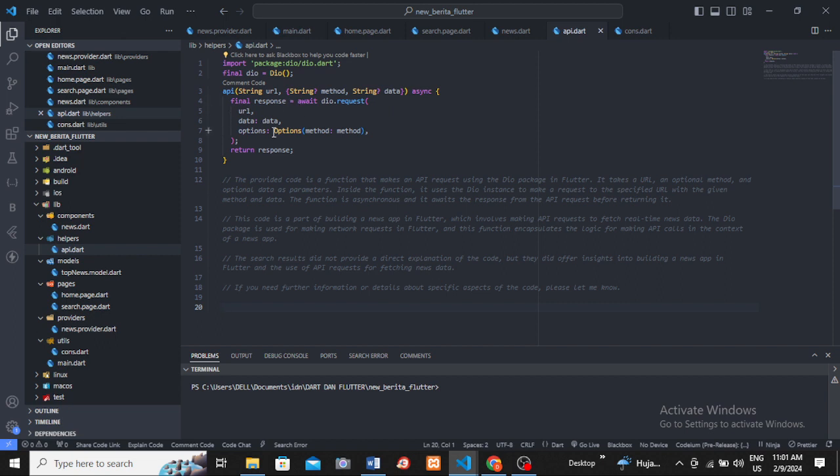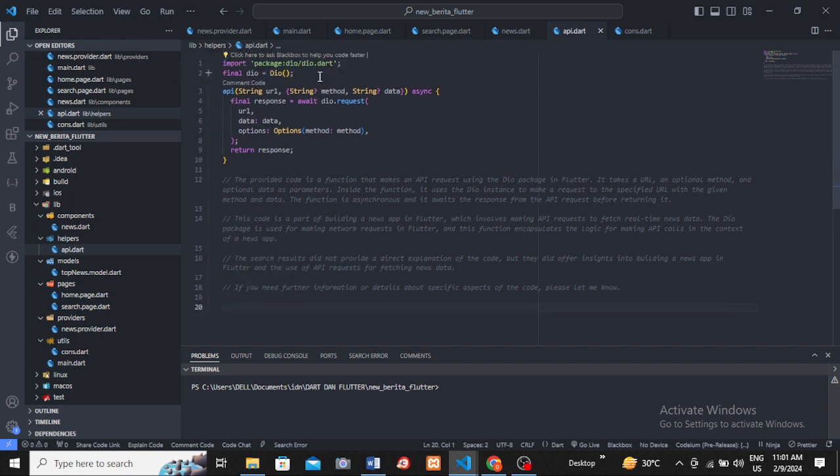This code is a part of building a news app in Flutter, which involves making API requests to fetch real-time news data. The Dio package is used for making network requests in Flutter, and this function encapsulates the logic for making API calls in the context of a news app.